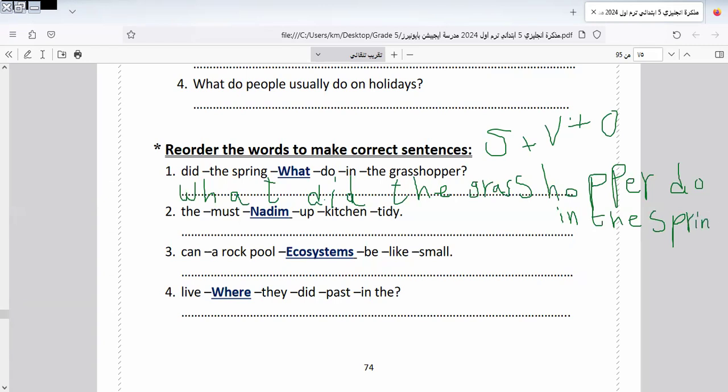Do in the spring. And I put the question mark at the end of the sentence. Don't forget to put the question mark at the end of the sentence.